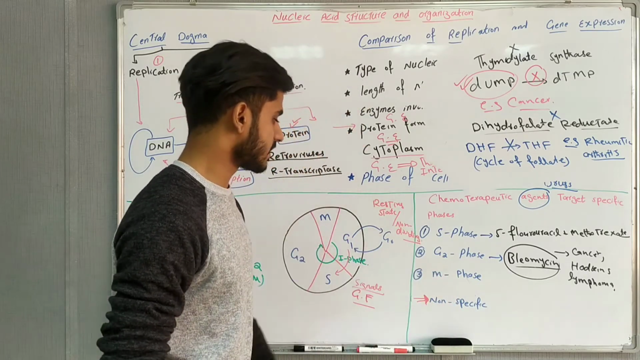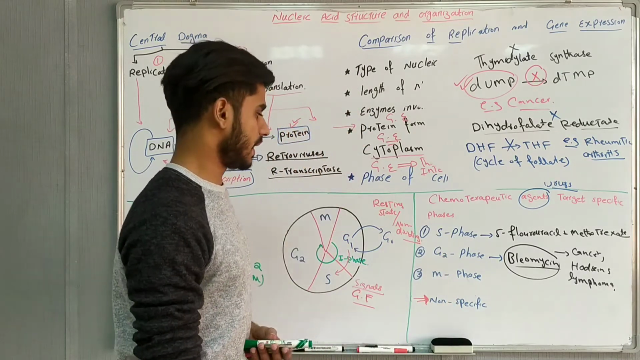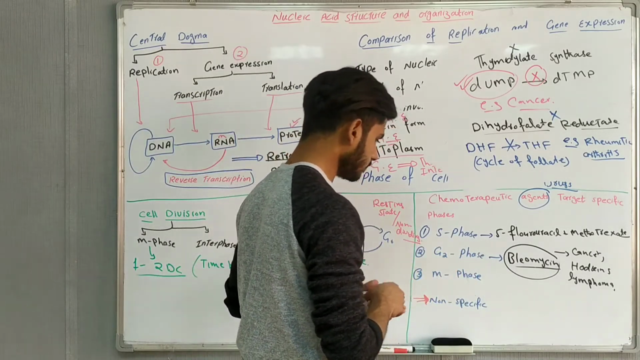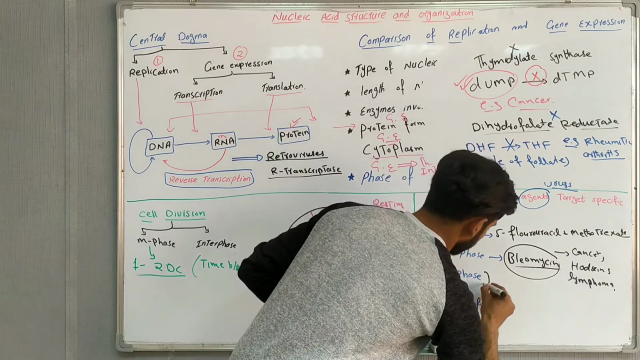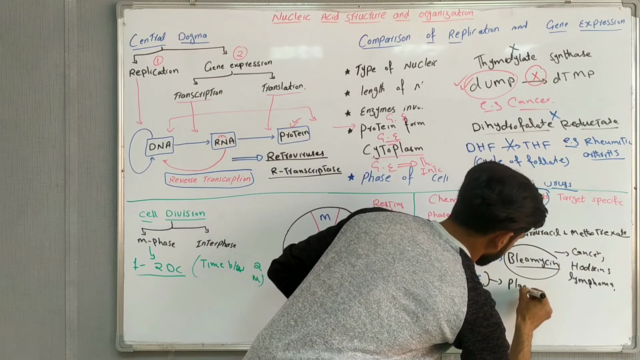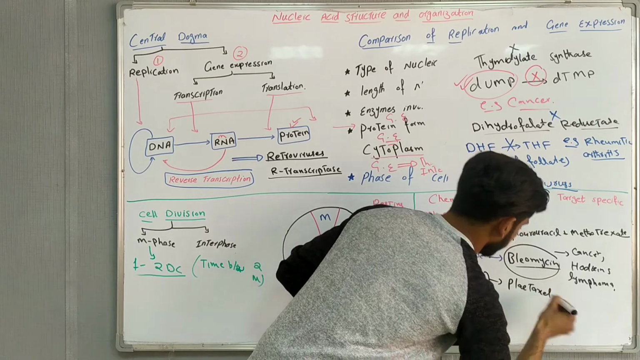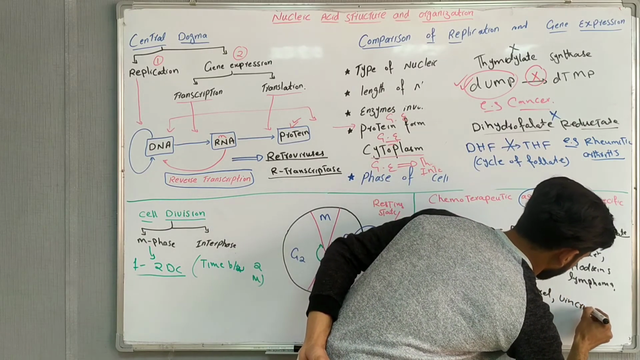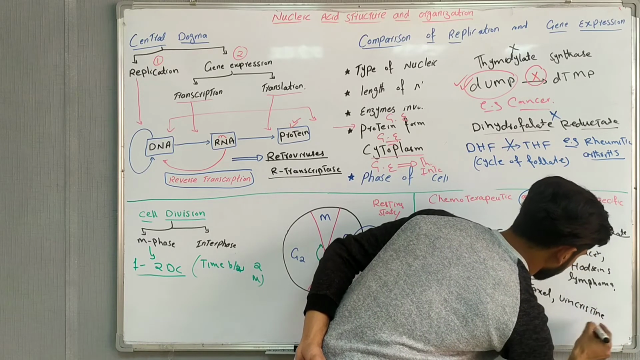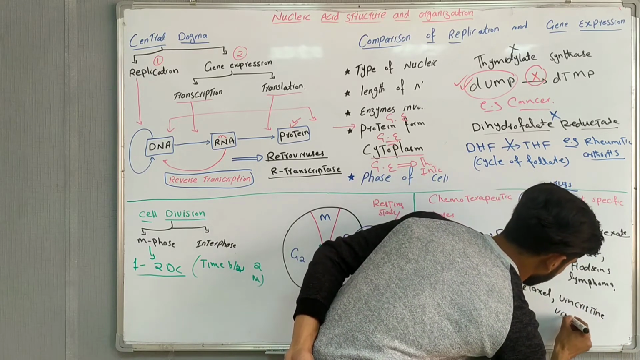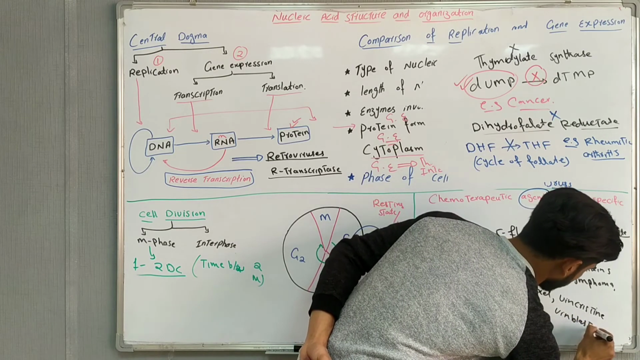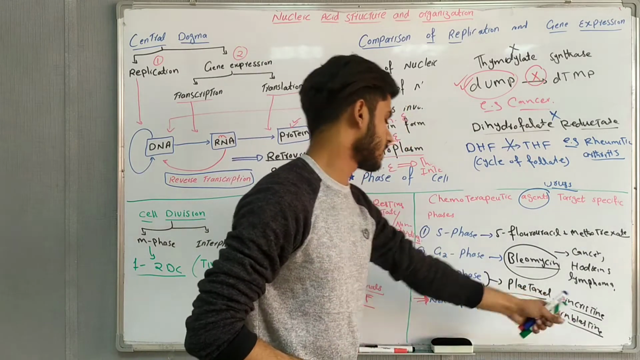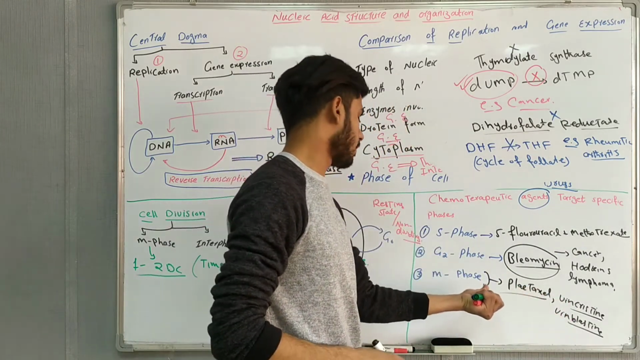Another phase is the M phase. We use special drugs which block the M phase, and those are paclitaxel, also called taxol simply, plus vincristine and vinblastine. We can use these drugs, which will specially act on the mitotic phase, and it will block the mitotic phase.